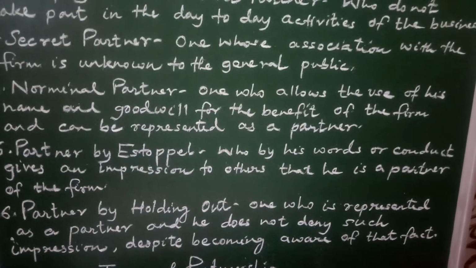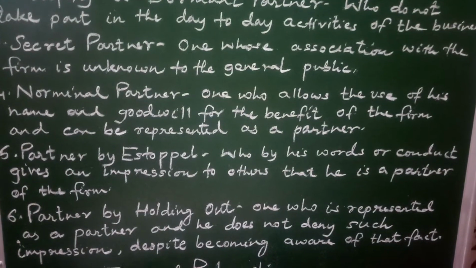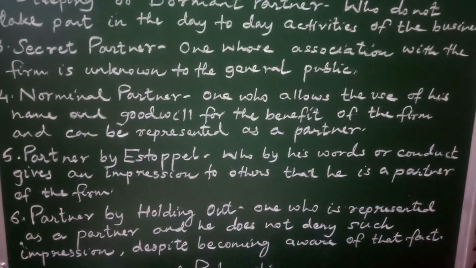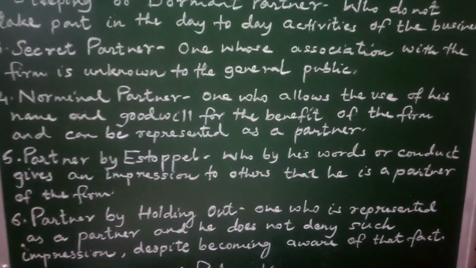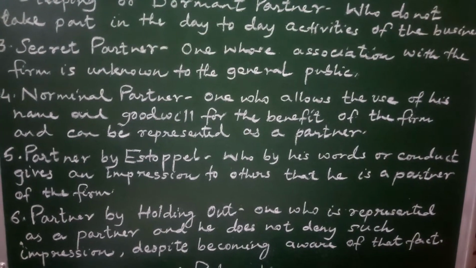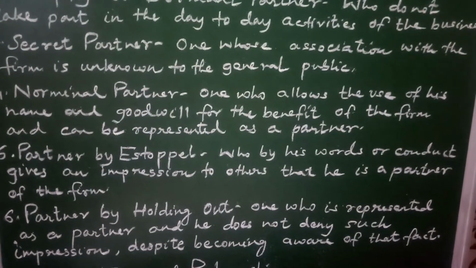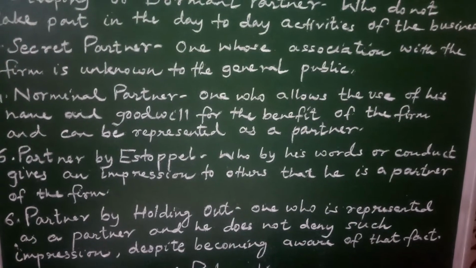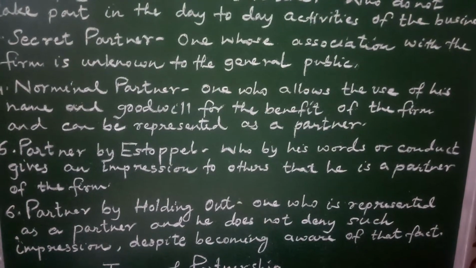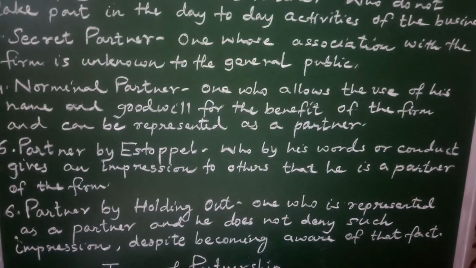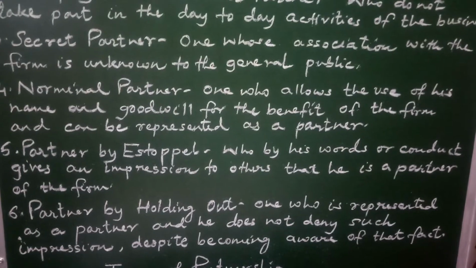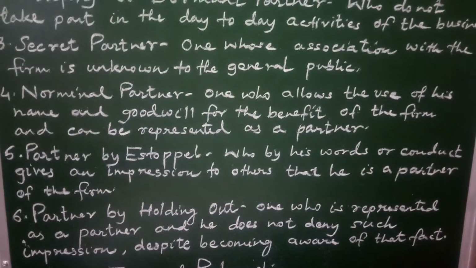Number 6, you have partners by holding out. Partner by holding out is one who is represented as a partner and he does not deny such impression despite being aware of the fact that he is represented as a partner. What are his features? He is not contributing any capital. He is not taking part in the management of the business. He is not sharing the profits, nor is he bearing the losses. But he has unlimited liability.